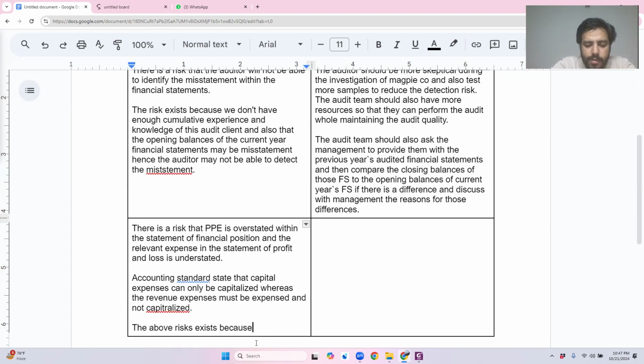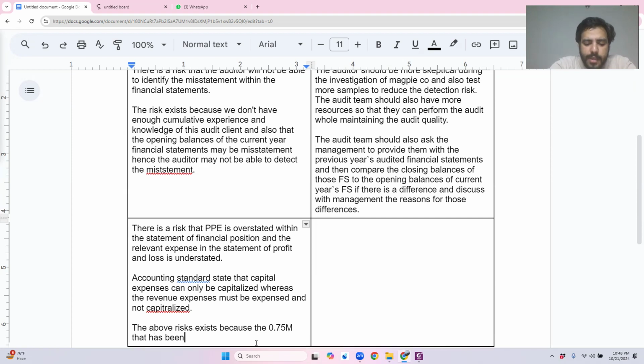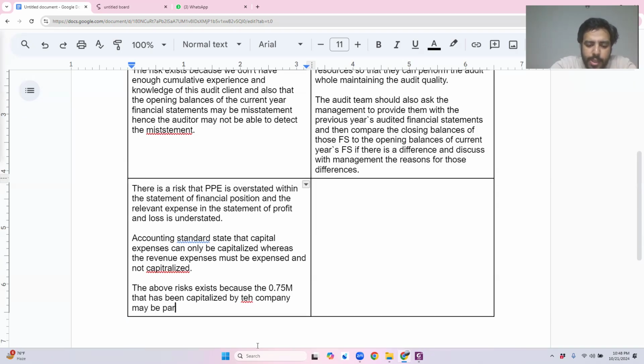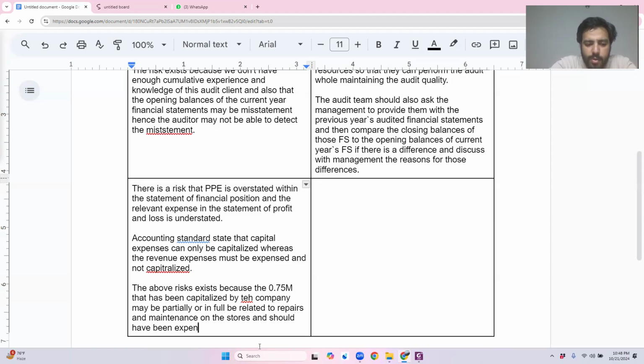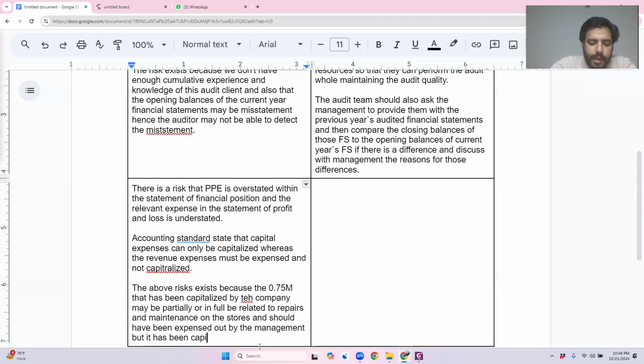The above risk exists because the 750, instead of writing this down, I can also write down 0.75 million that has been capitalized by the company may be partially or in full be related to repairs and maintenance on the stores and should have been expensed out by the management, but it has been capitalized. So my reason for why I think that this is a risk has been fully explained.